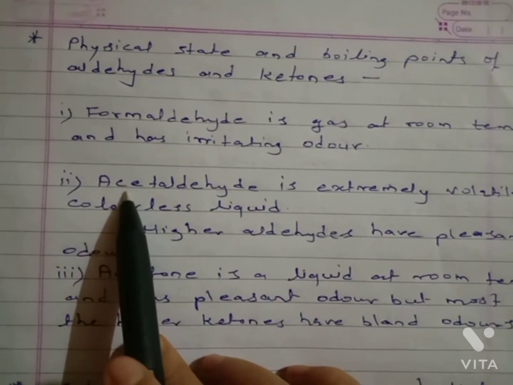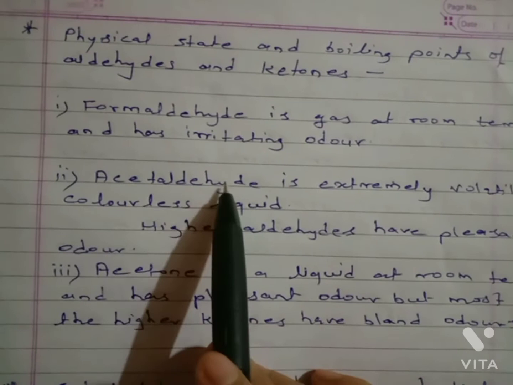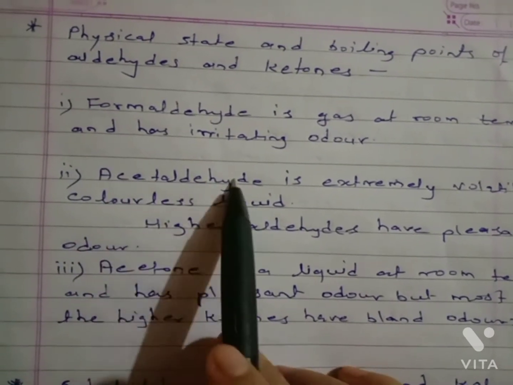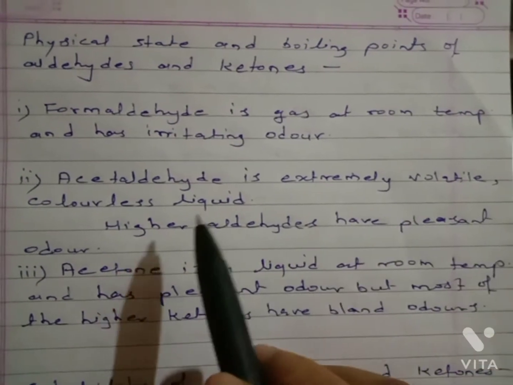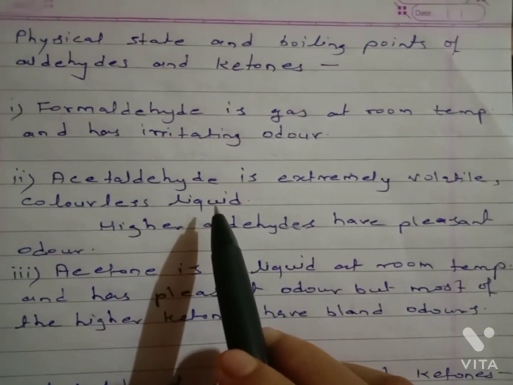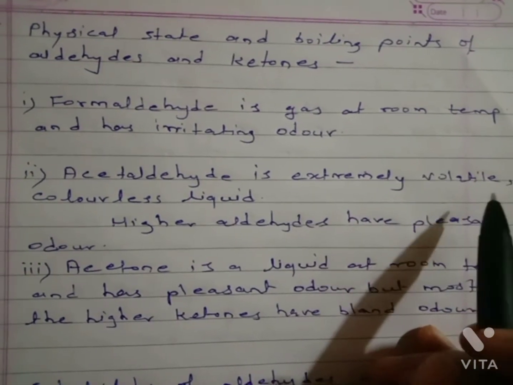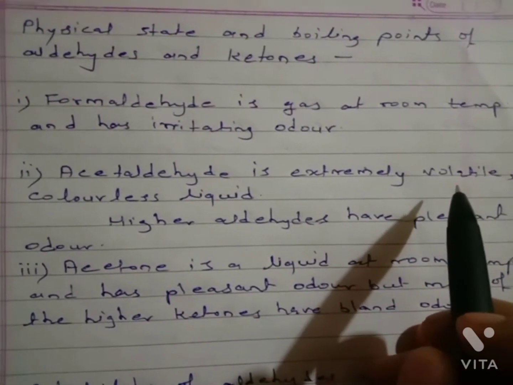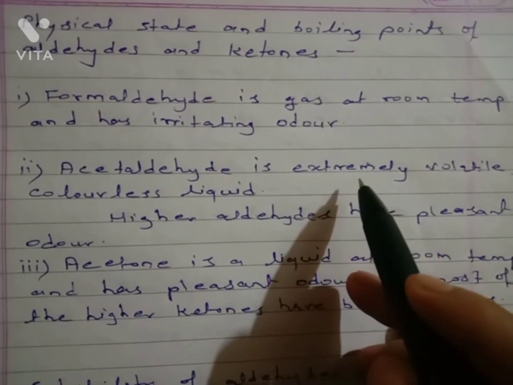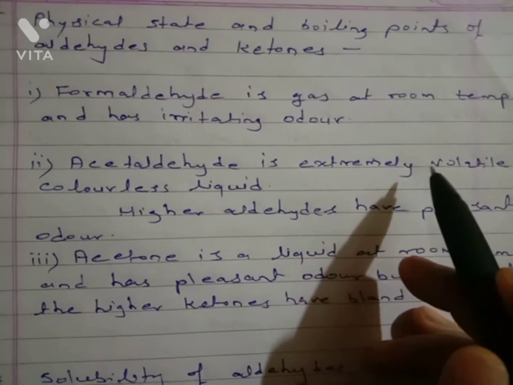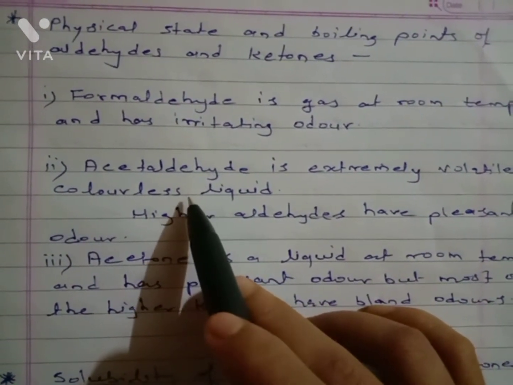The second aldehyde in the range is acetaldehyde. Acetaldehyde is an extremely volatile, colorless liquid. Extremely volatile means that at room temperature it can easily convert from liquid to gaseous state, and acetaldehyde is colorless.